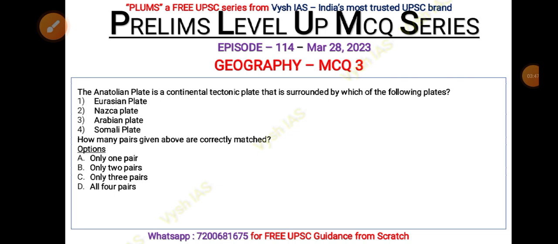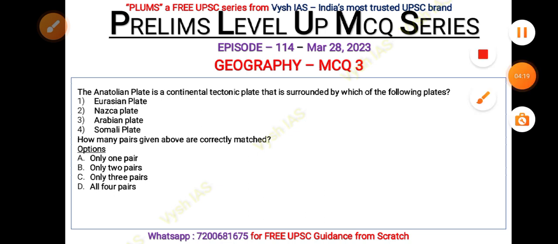You must be aware that in the prelims last year, such options were also there, where only one pair is correctly matched. I don't think it was there before; it was introduced in the 2022 prelims only. So the options are: only one pair is correctly matched, or 2 pairs are correctly matched, or 3 pairs are correctly matched, or all the 4 pairs are correctly matched.